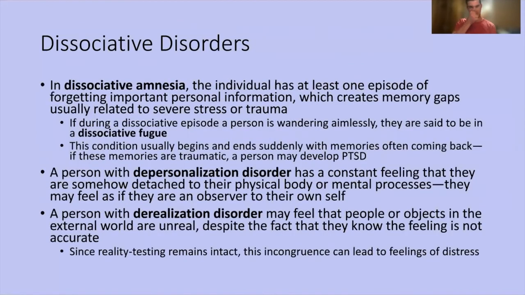Dissociative amnesia: the individual has at least one episode of forgetting important personal information, and it creates memory gaps, usually related to severe stress or trauma. If during a dissociative episode a person is wandering aimlessly, they are said to be in a dissociative fugue. So one of the diagnoses in DSM-5 is dissociative amnesia with dissociative fugue. If someone forgets where they're walking, forgets what their goal is, just wandering aimlessly, that's called dissociative fugue.